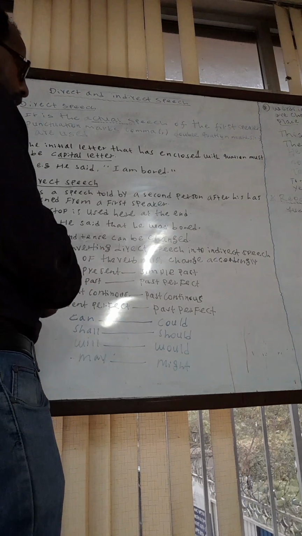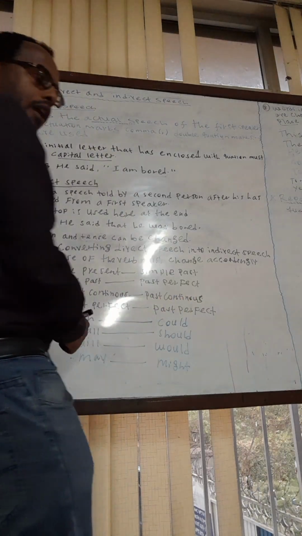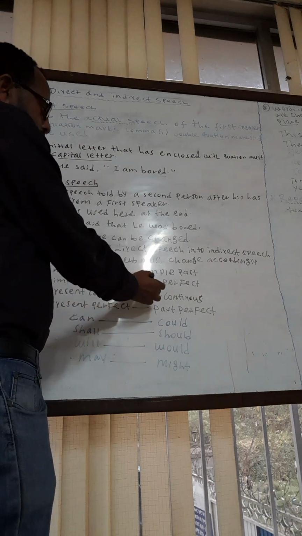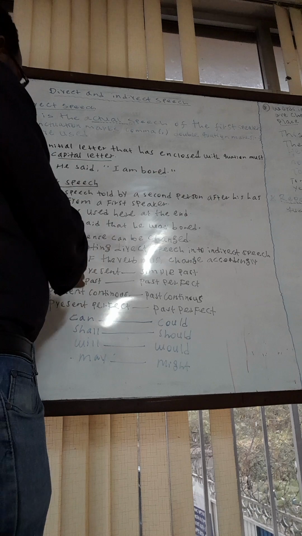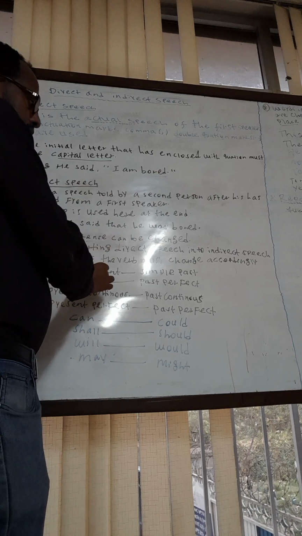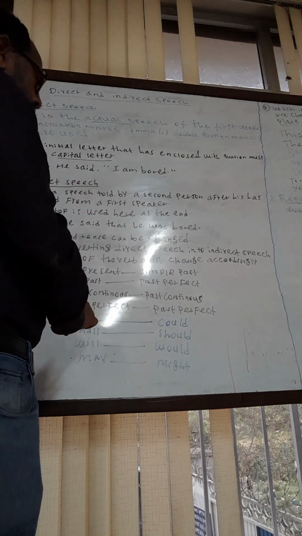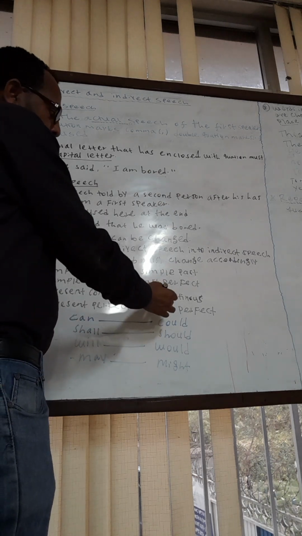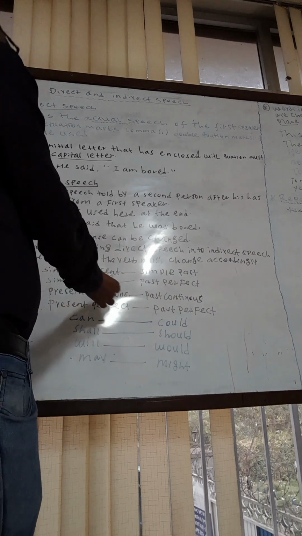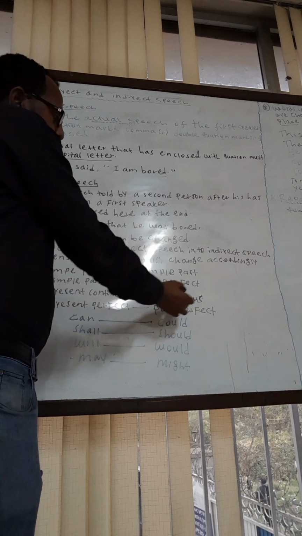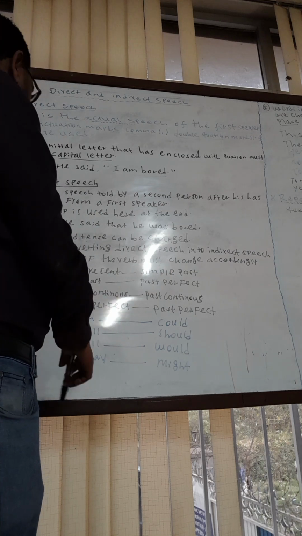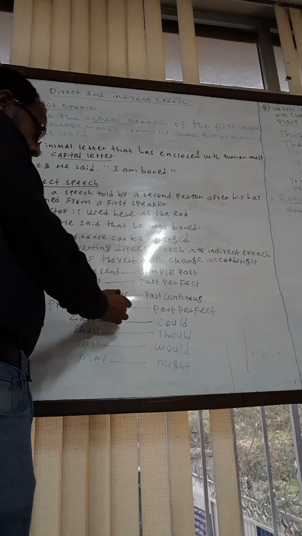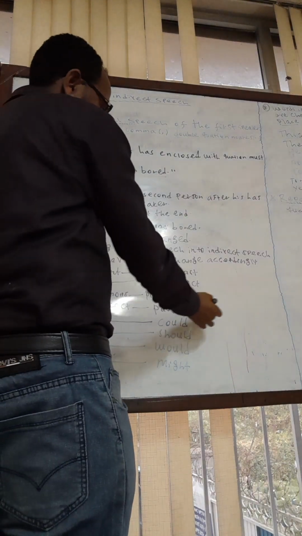If the verb is given with simple past, we should change it to past perfect. If the verb is given with present continuous tense, we should change it to past continuous tense. If the verb is given with present perfect tense, we should change it to past perfect tense.